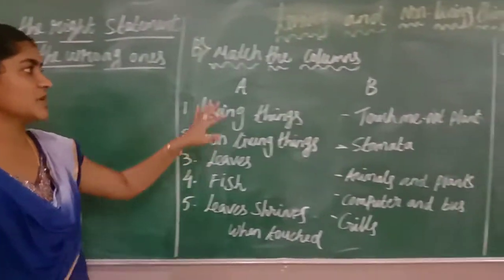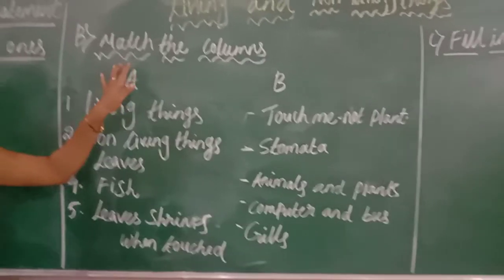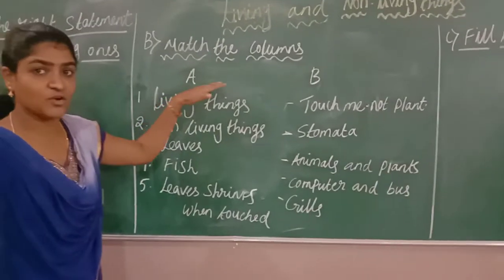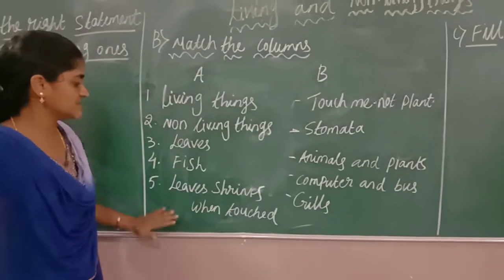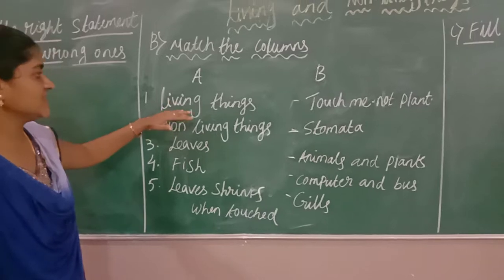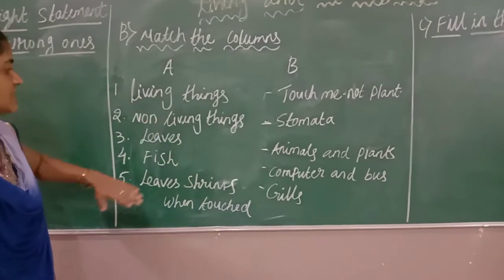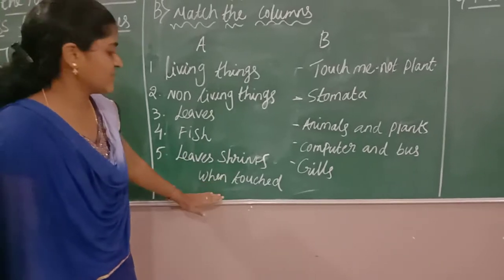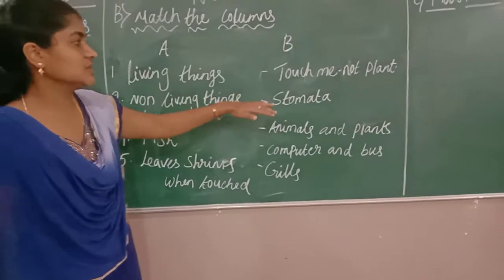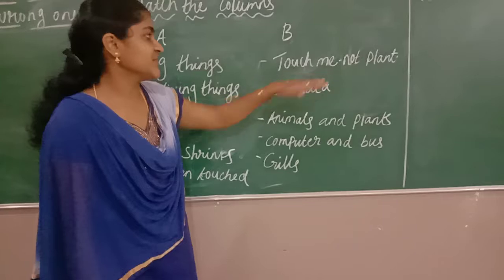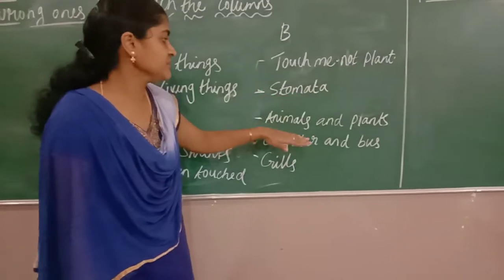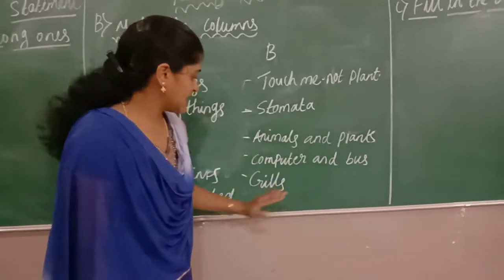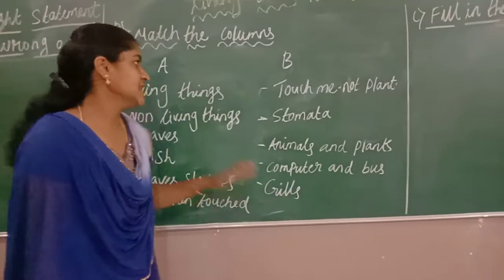Okay, and next we'll move on to B1, that is match the columns. Here you can see A column and B column. A column is the questions. The first one, living things, non-living things, leaves, fish, leaves shrink when touched. In B column you can find touch me not plant, stomata, animals and plants, computer and bus, and the next one is gills.